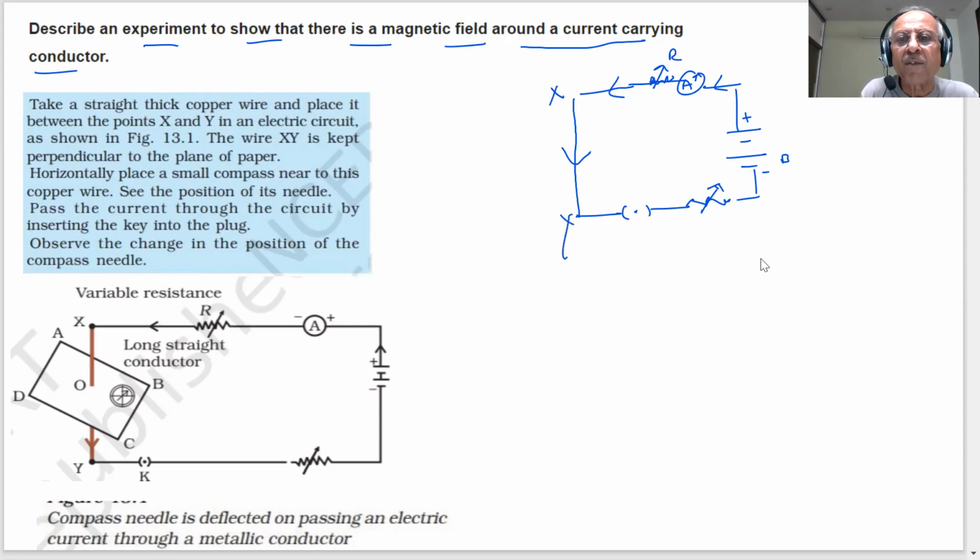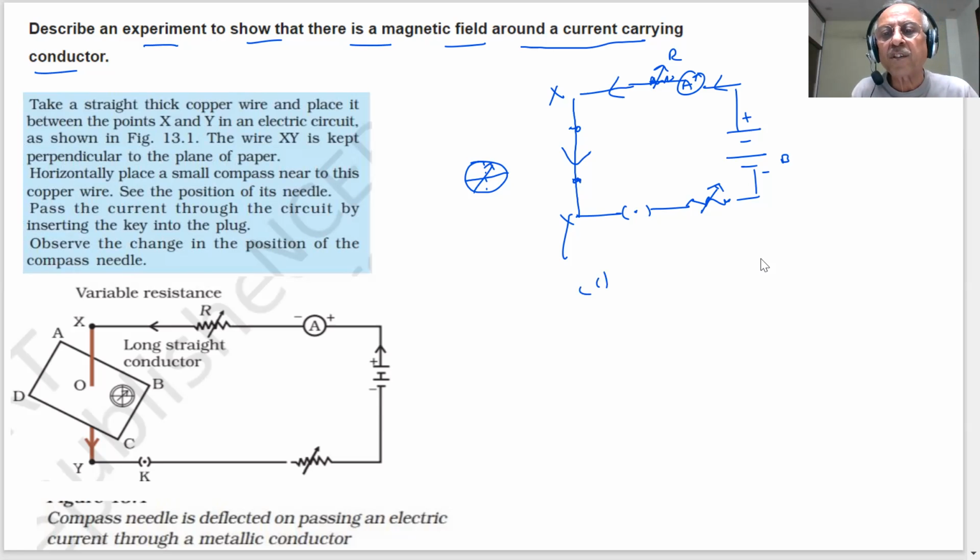I'm saying X and Y. Inside this, there is a copper wire. What do we have? Copper. Copper is a good conductor of electricity. When no current flows in the circuit, what will happen? If I take the compass needle, this is my compass needle. We have shown you the diagram of that compass needle. And you know, it is pointing towards north and south of the earth, north axis, south axis.